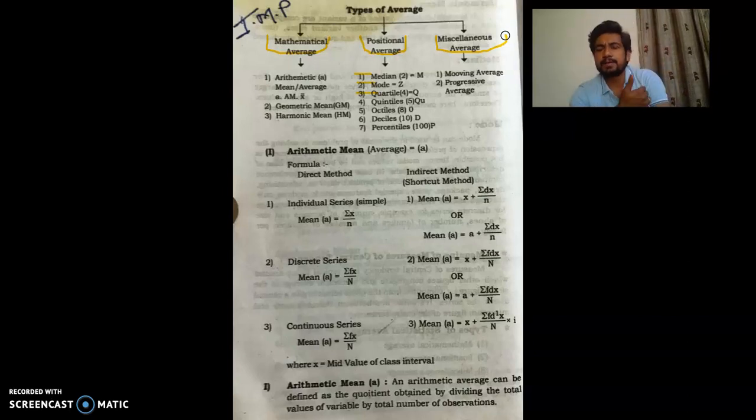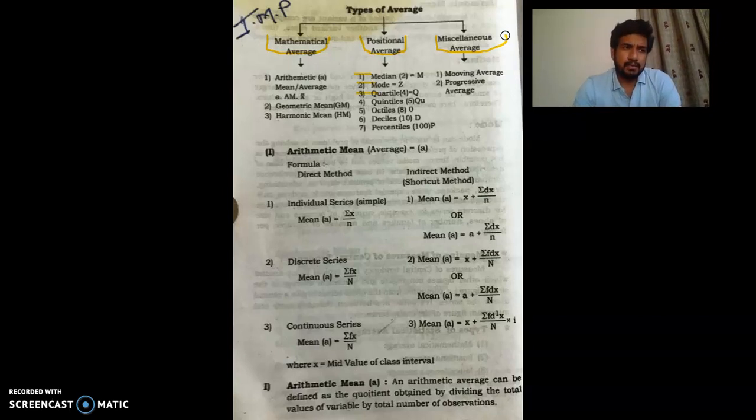This type of averages we generally use in the technical indicators, where we study the stock pattern, share market analysis, technical analysis of a particular stock price, where we generally do the moving averages study, technical indicators. So that thing is called a miscellaneous average.